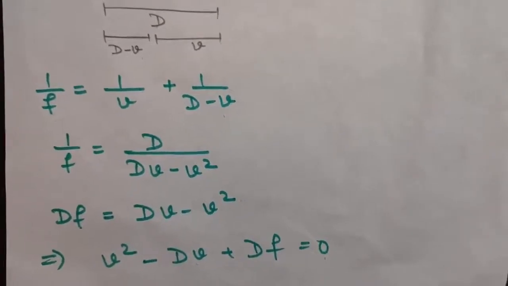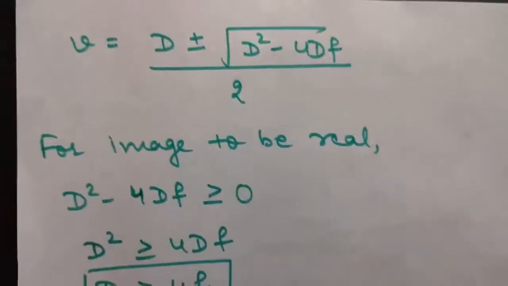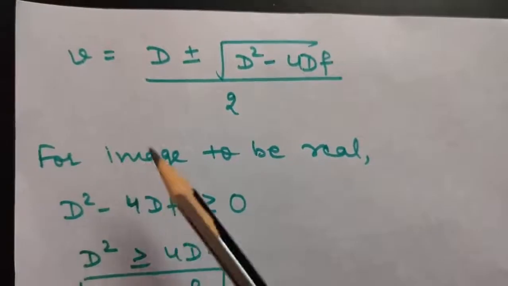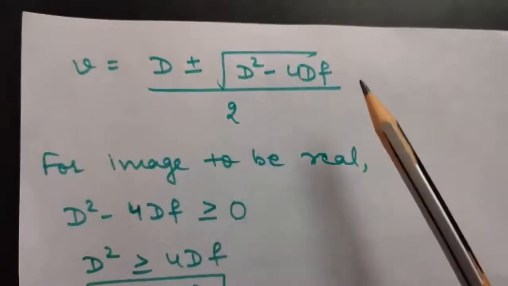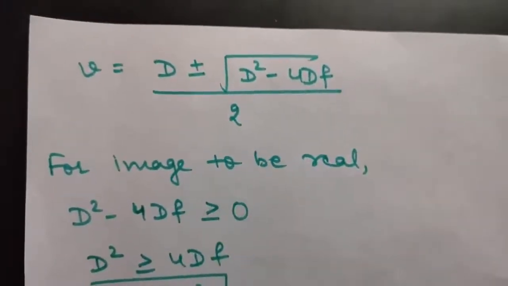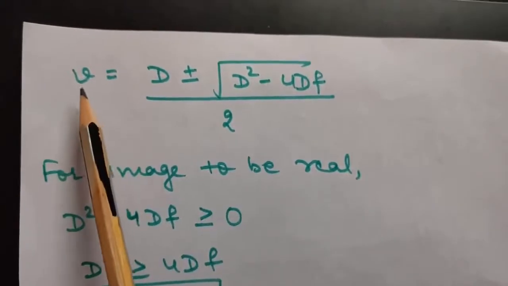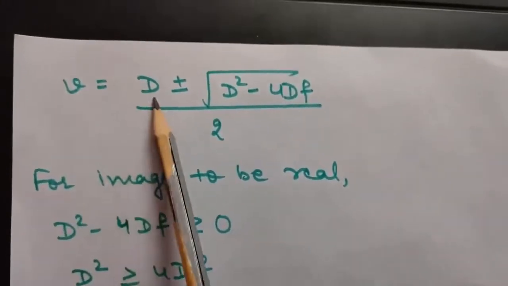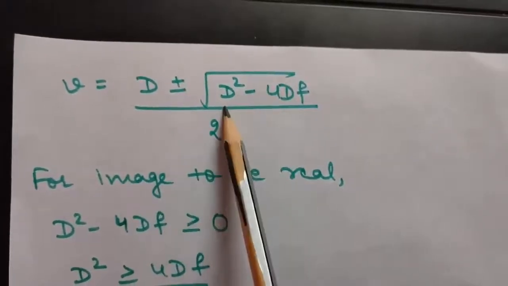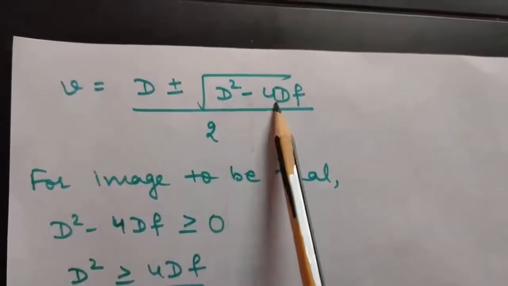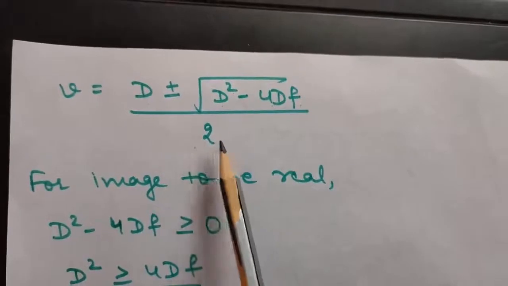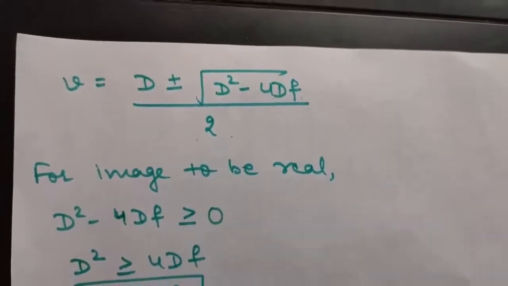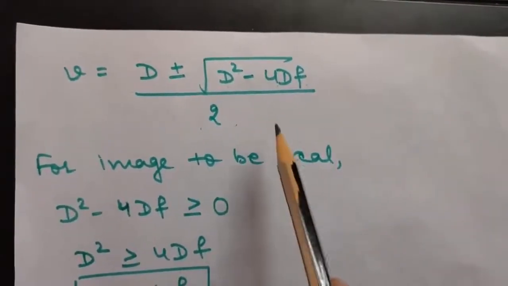Now to solve this quadratic equation, we can use the formula minus b plus minus under root b square minus 4ac upon 2a. This all of you know. So I have just used that formula. v will be equal to minus b, that is minus b will be d, plus minus under root b square, that is d square minus 4ac upon 2a. a is 1. You can just compare with the quadratic equation and you can solve it.